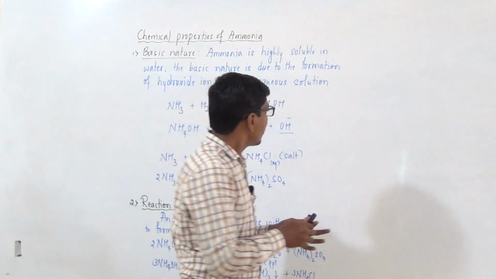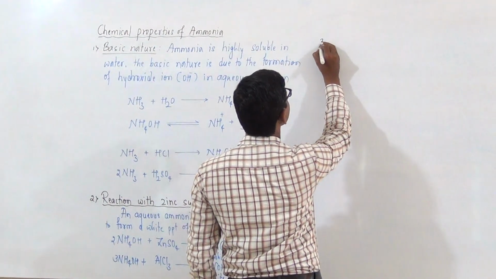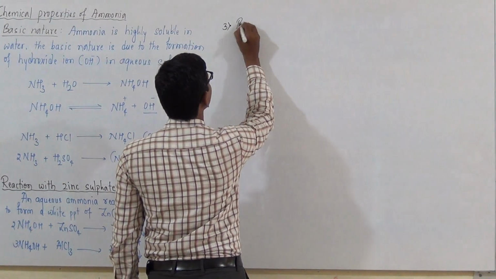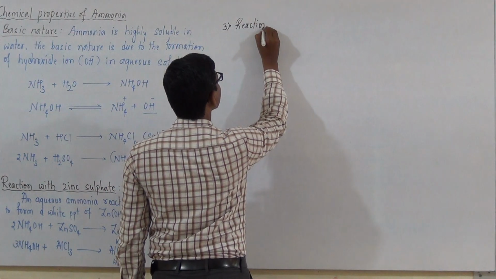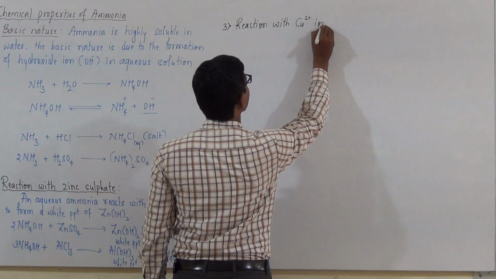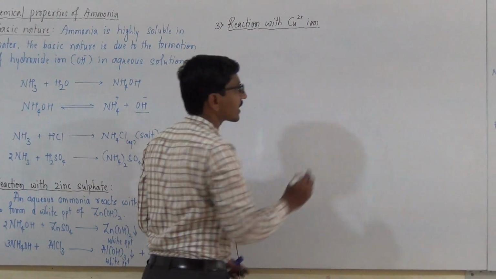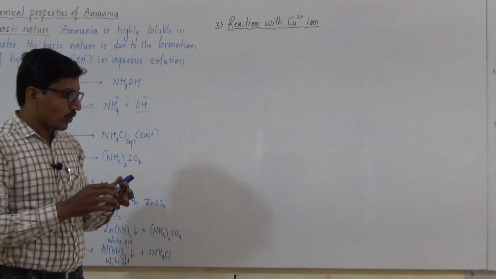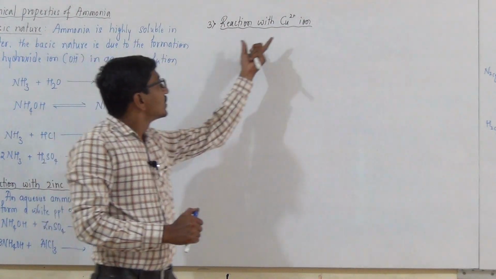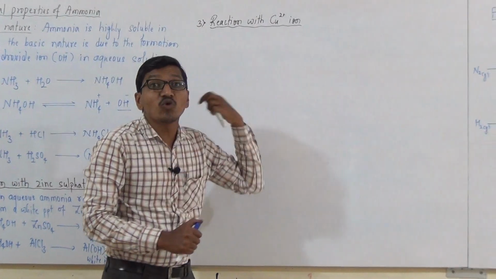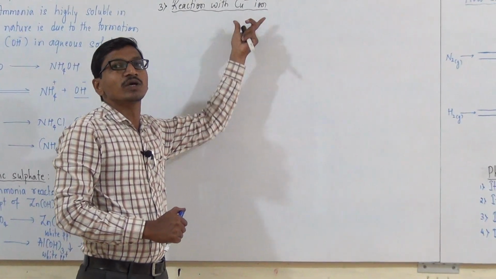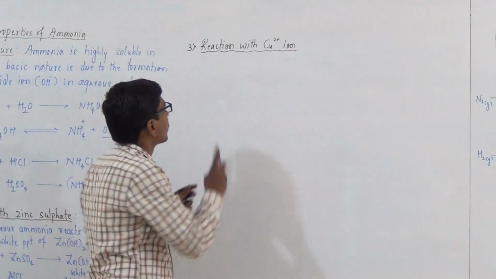Then the next one is reaction with Cu2 plus ion. Ammonia is a good complexing agent, and when it reacts with Cu2 plus ion, it forms a complex compound.